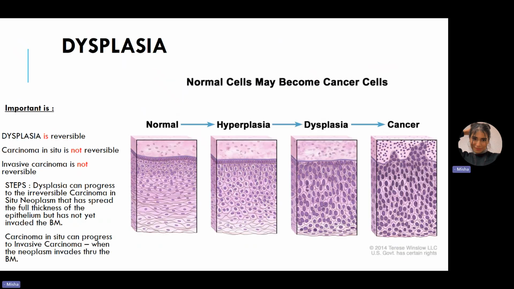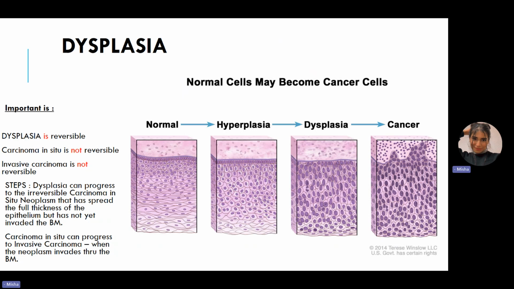Now, when we're talking about nomenclature, you can mention dysplasia, okay? Now, dysplasia is basically an abnormal cell maturation or growth. One very important thing to remember is that dysplasia is reversible and it is a pre-neoplastic change. It is not neoplastic, it is pre-neoplastic change, showing abnormal.